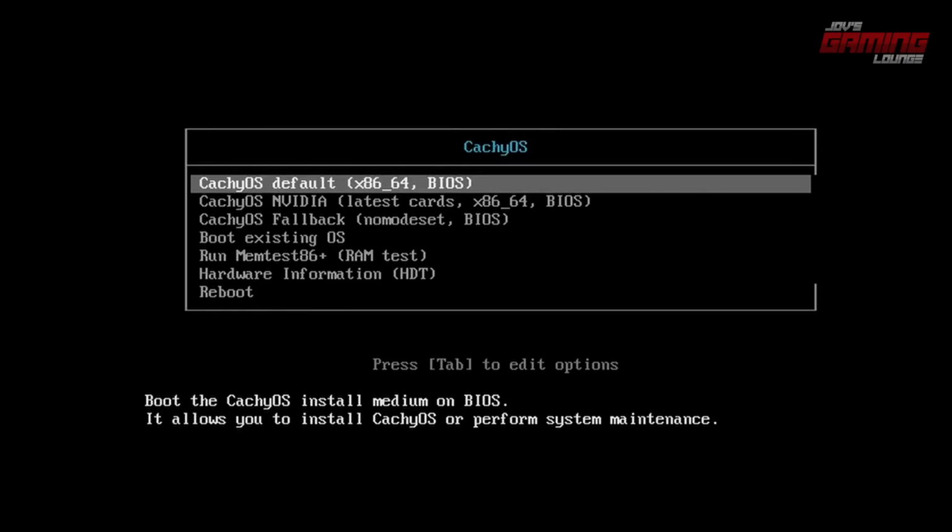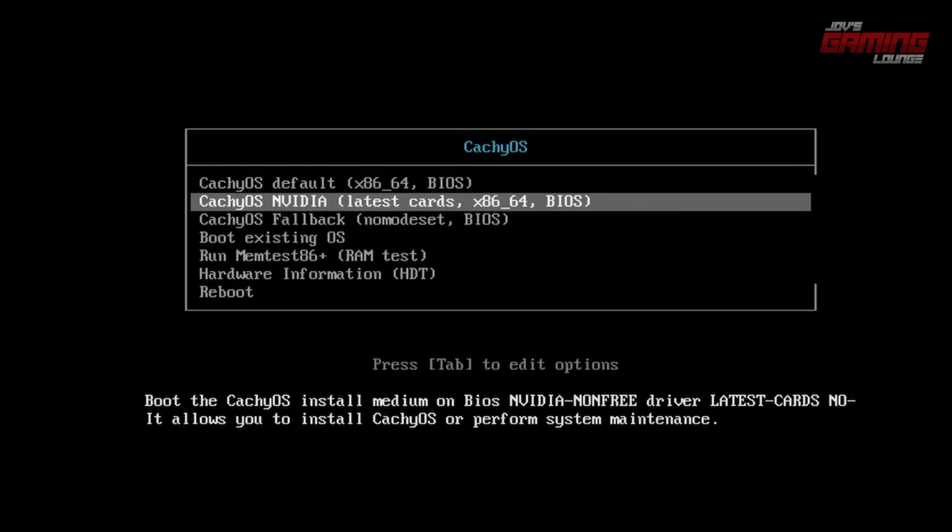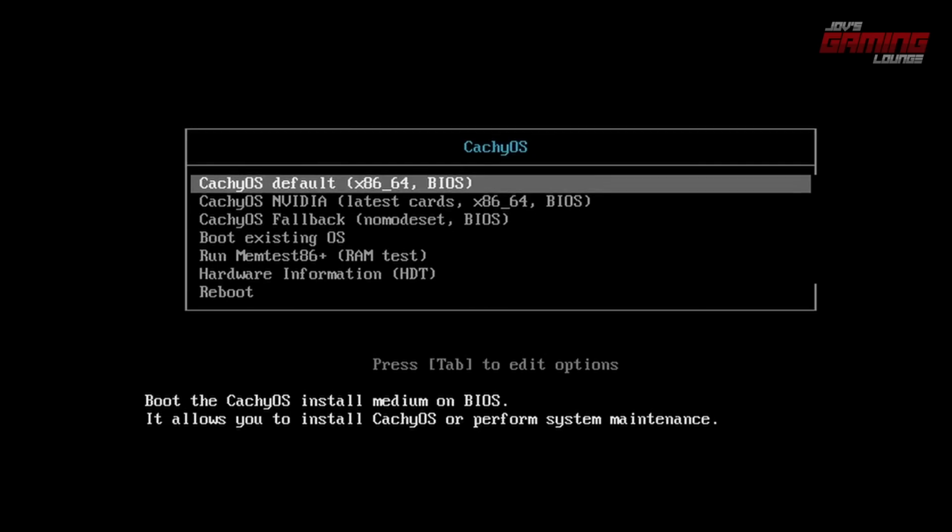Alright, so this is the first screen we'll see when we turn on our computer and load into our USB stick. This is very important. The first option will be useful if you have an AMD or Intel graphics card. You want to use the default. If you are using an NVIDIA card of the 16 series or better, you want to use the Cachy NVIDIA driver. I'm going to go with the first option because this is the one that worked on the computer that I set up with CachyOS, which is using an AMD graphics card.